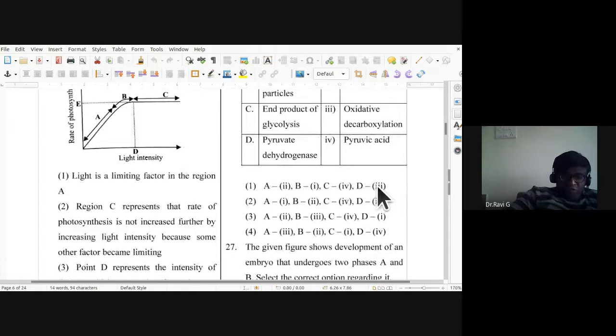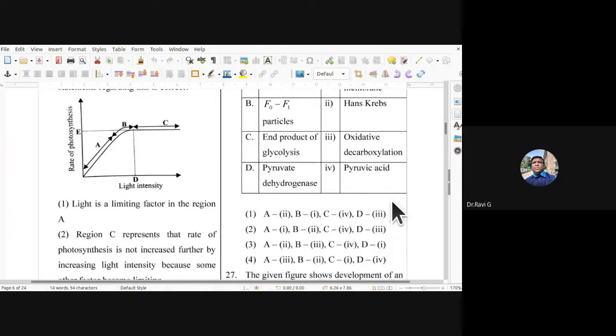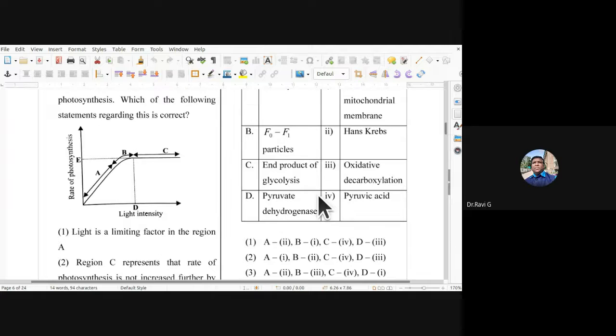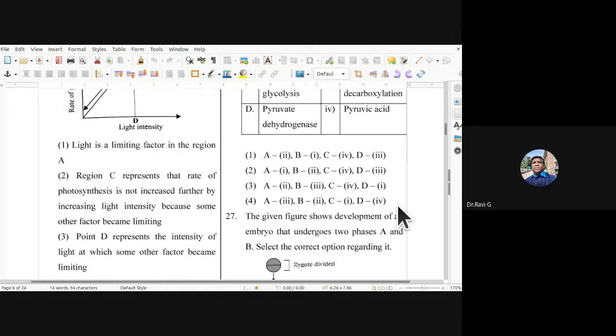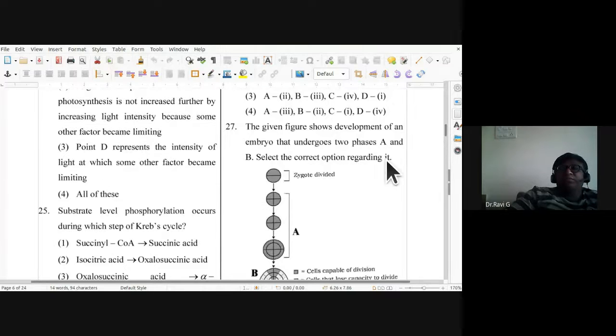So 26th question, A is 2, B is 1, F naught F1 particles, inner mitochondrial particles. End product of glycolysis, C is 4. Pyruvate dehydrogenase, oxidative decarboxylation. So first one is the right, A2, B1, C4, D3. So the first option is right.